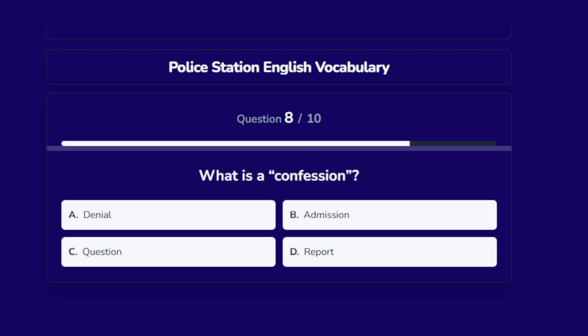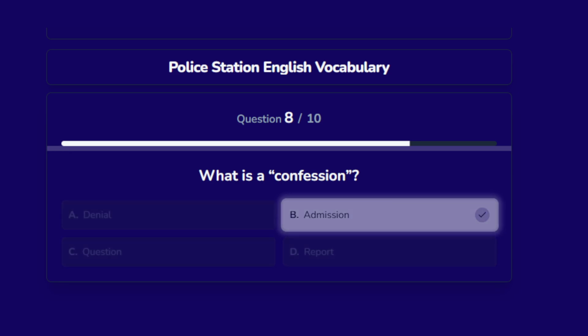What is a confession? Options are A. Denial, B. Admission, C. Question, D. Report. The correct answer is admission.